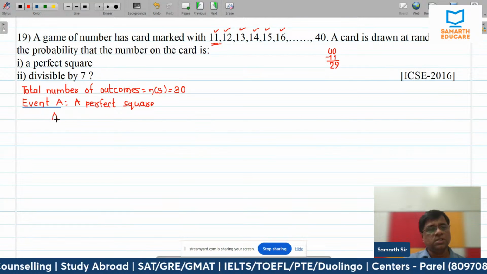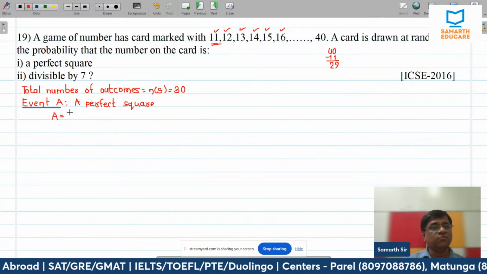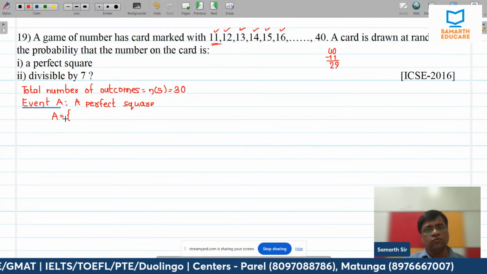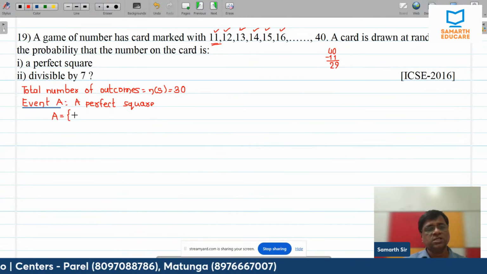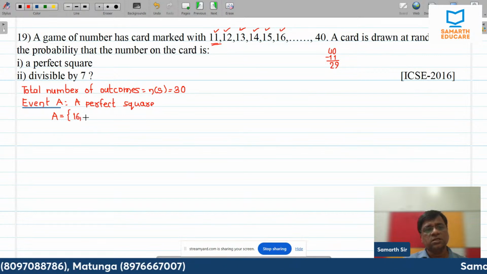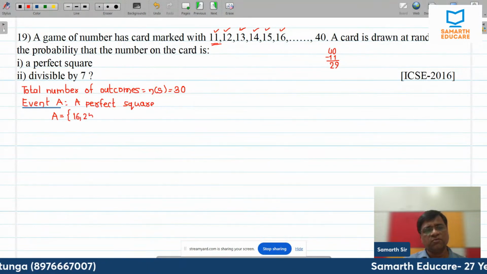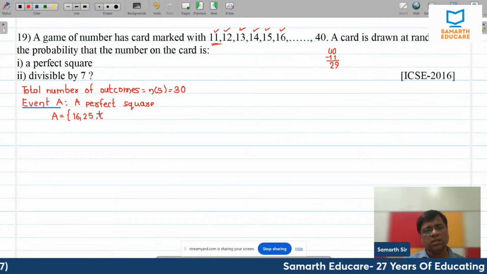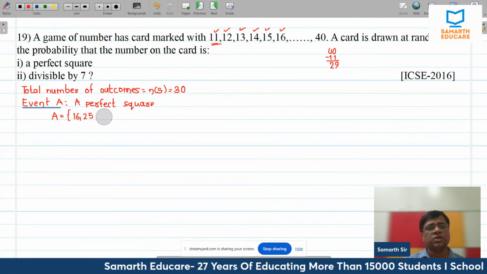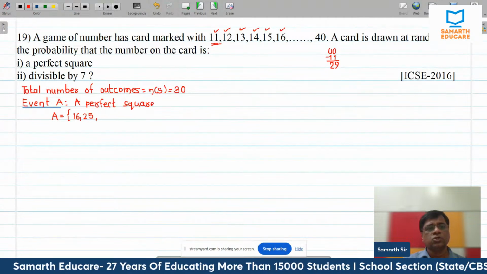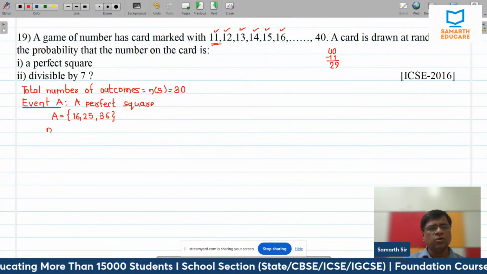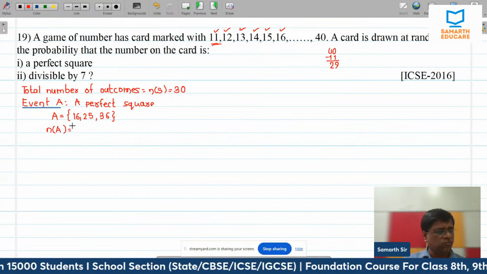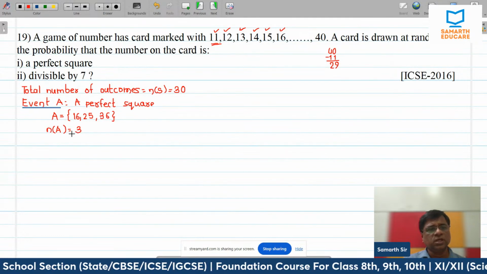So how many numbers are there which are perfect square between 11 and 40? So first perfect square is 1, then 4, then 9. These will not come. Next one is 4 square, 16, then 5 square is 25, 6 square is 36. Only these perfect squares are there. So there are 3. So number of favorable outcomes becomes 3.